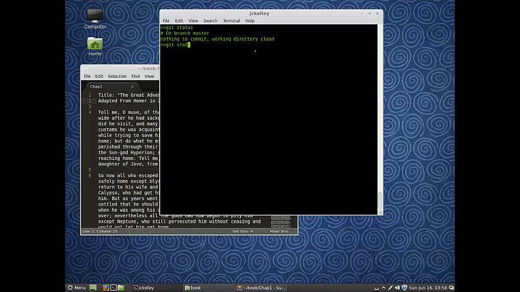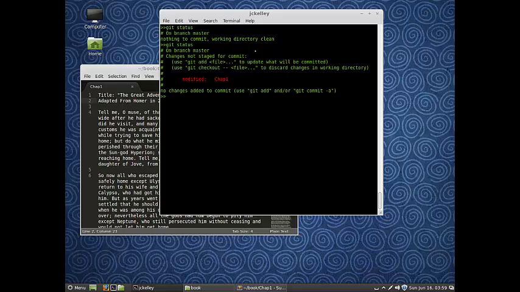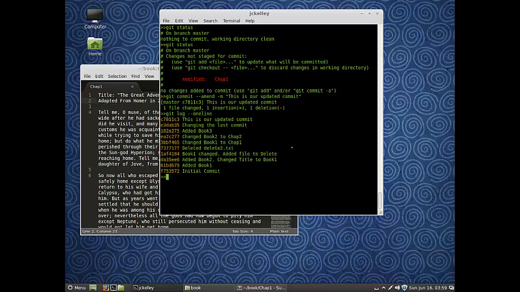So if we look at our git status again, we're going to see that modified file. Now, you do not need to add it to the staging index. All we're going to do is git commit --amend, and then we're going to say, this is our updated commit. So it changed that commit. And now if we go to git log --oneline, you'll see this is our updated commit, replaced.